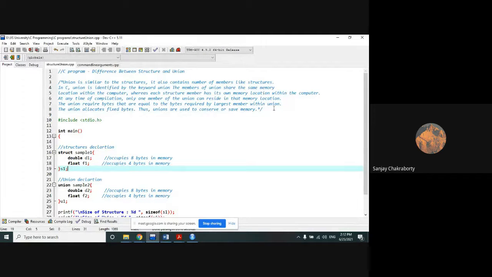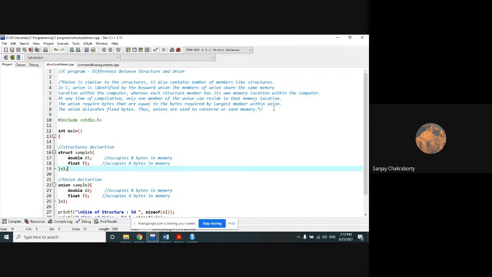Point number 5. Compiler allocates different memory locations for each member of a structure, whereas union members share the same memory location at any given time.